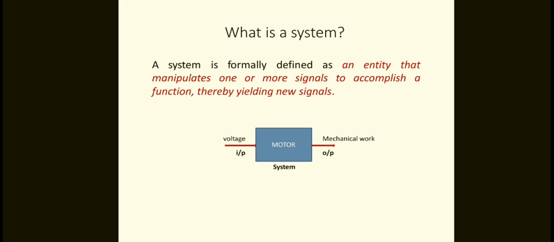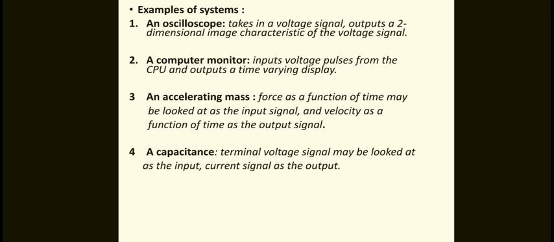An oscilloscope is a good example of a system. That means a voltage signal with the two-dimensional image characteristics of the voltage signal. Here come the examples of systems. The oscilloscope, and as I already mentioned, a computer monitor. This is also a good example of a two-dimensional system.